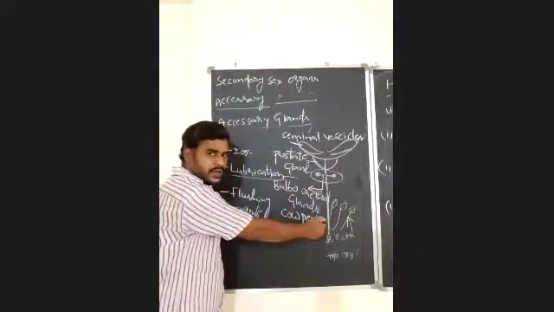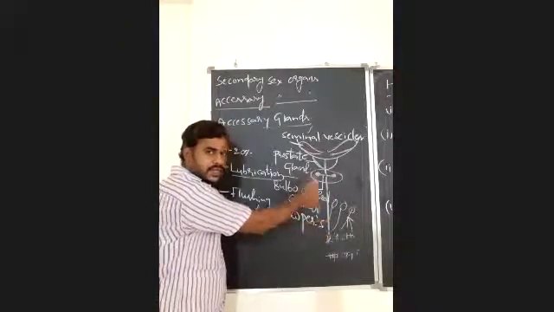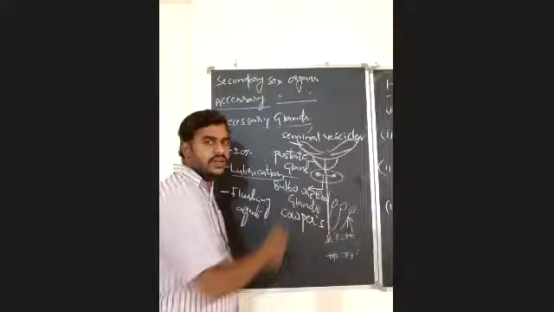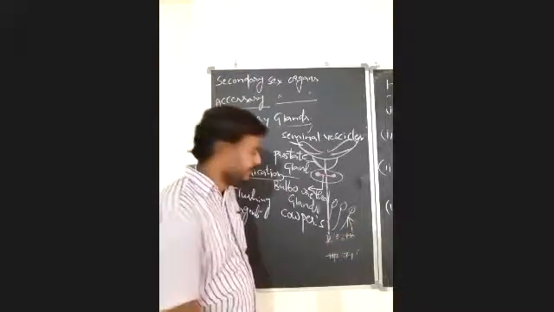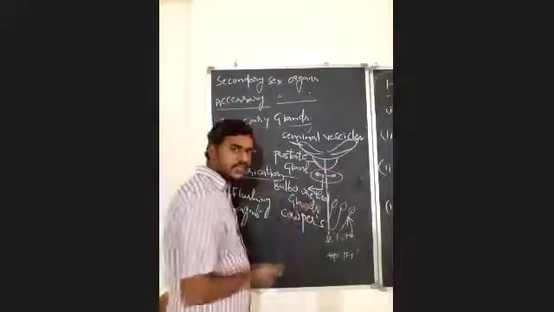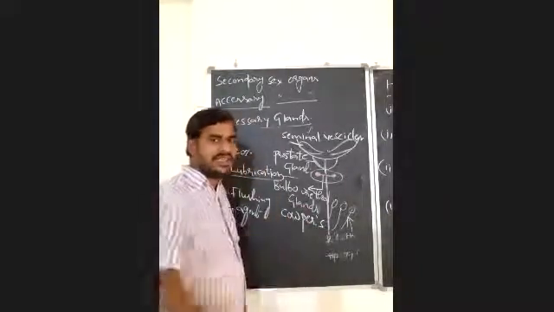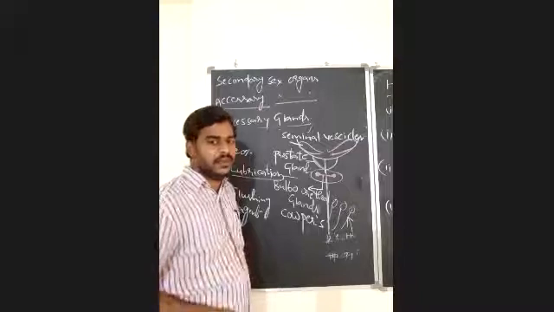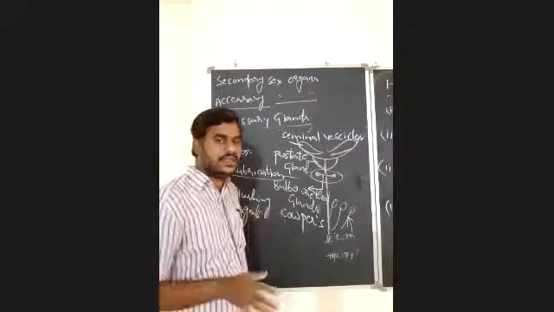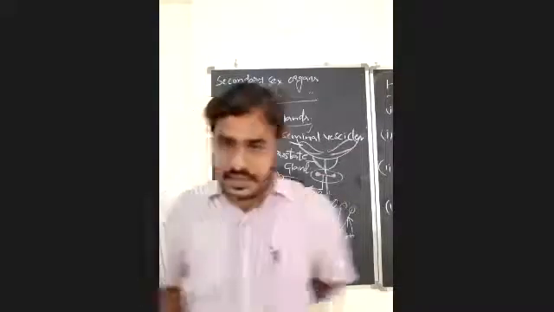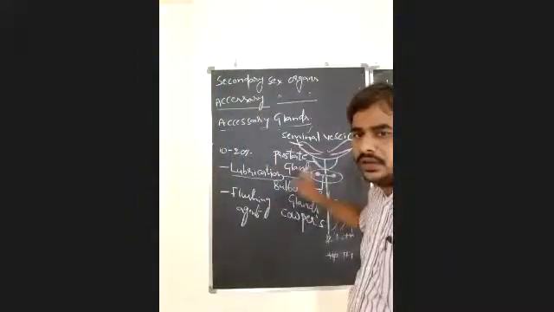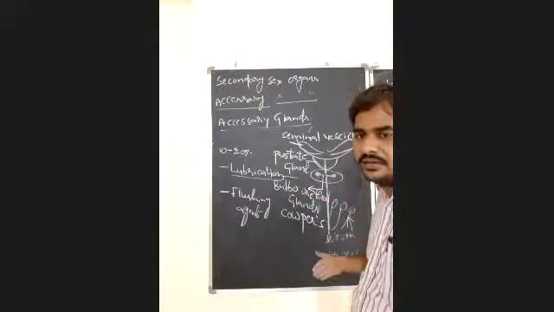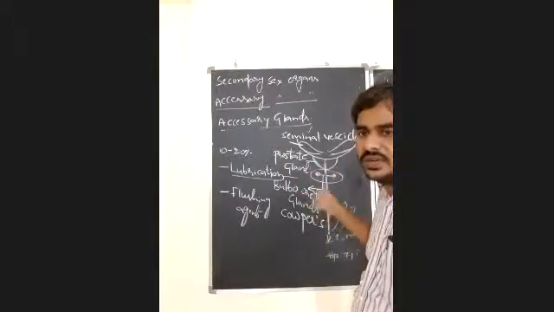If any urinary substances remain in the urethra, they will be removed by the secretions of bulbourethral glands. It clears the urethra and cleanses it for the release of semen. Because of that, there is no chance of mixing of urine and semen.